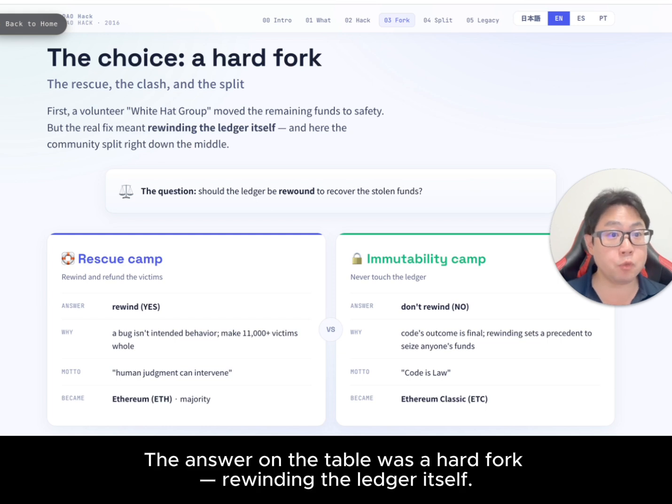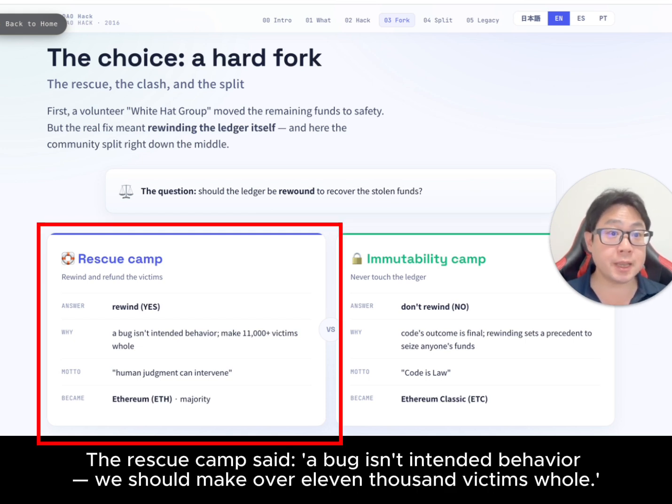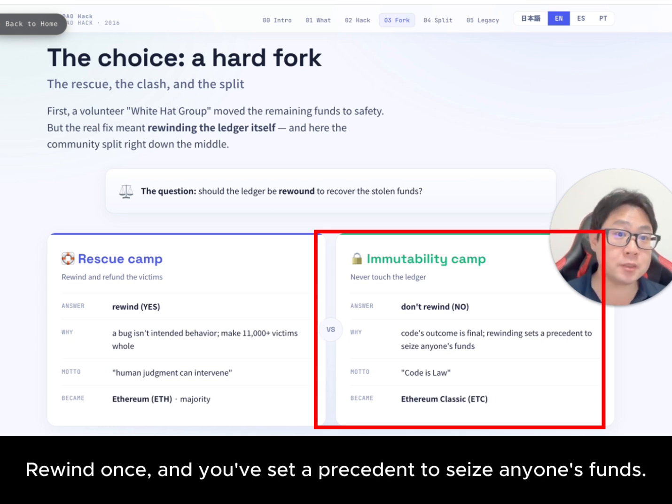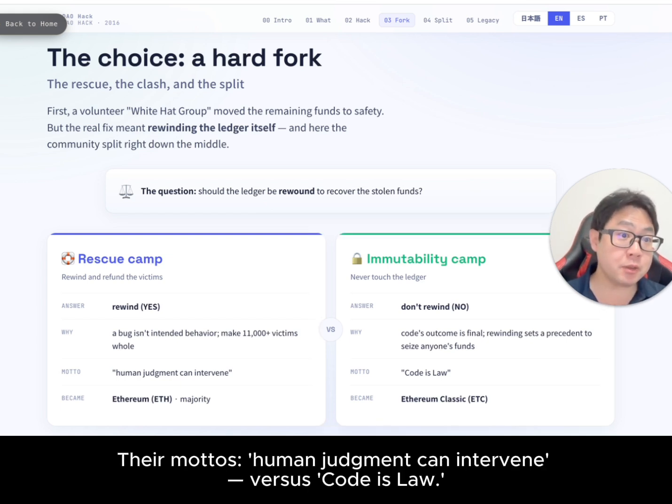The answer on the table was a hard fork, rewinding the ledger itself, and the community split right down the middle. The rescue camp said, a bug isn't intended behavior. We should make over 11,000 victims whole. The immutability camp said, the code's result is final. Rewind once and you've set a precedent to seize anyone's funds. Their mottos: human judgment can intervene versus code is law.